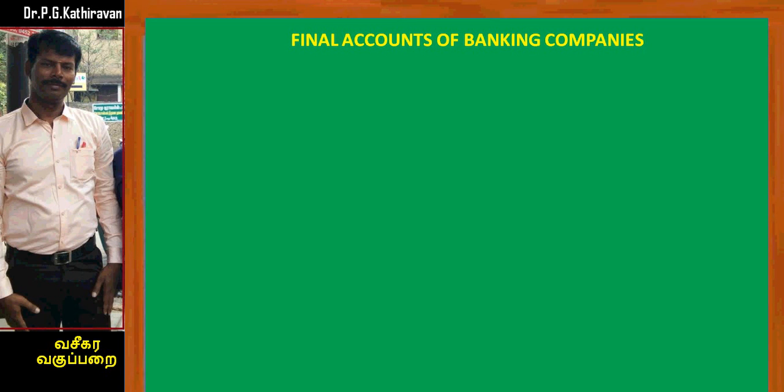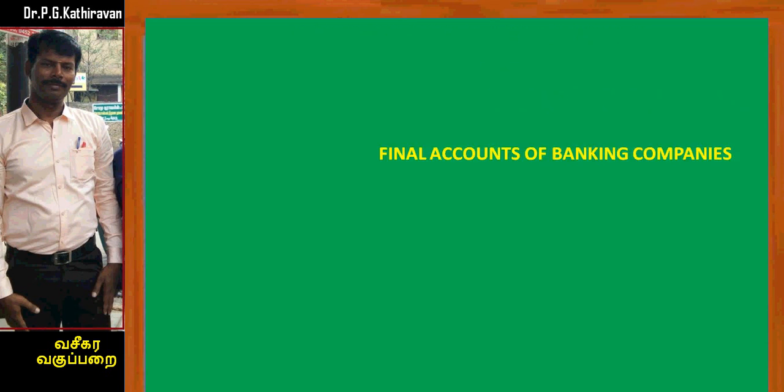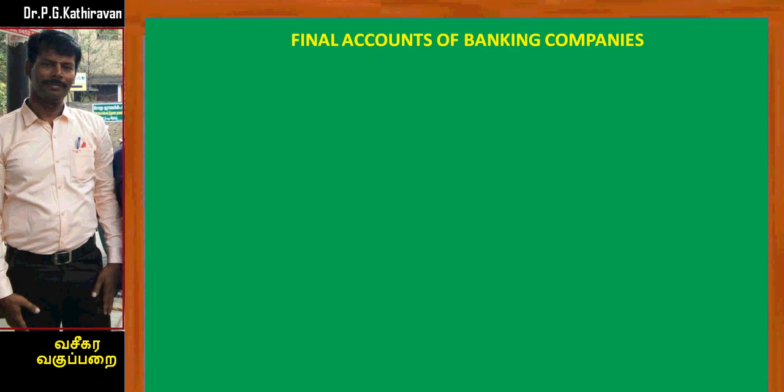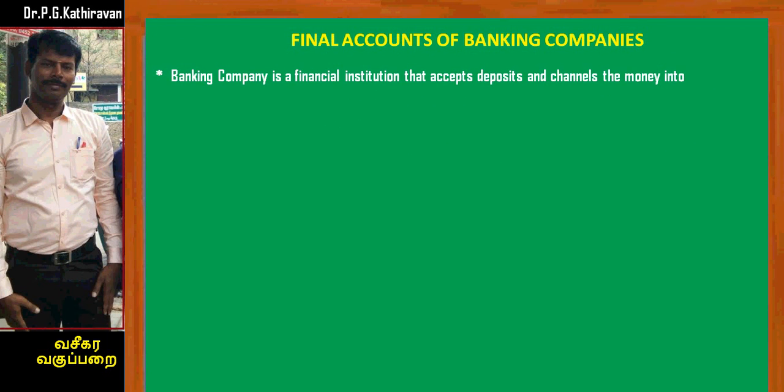Dear students, in this video, the final account of banking companies is explained. You know very well, a banking company is a company which is accepting deposit from the public and is lending loan to the public. The difference between the interest rate given on deposit and the interest rate charged on loan will be the profit for the banking company.